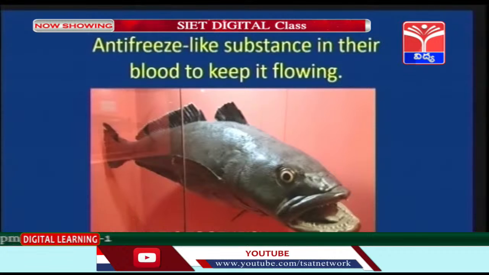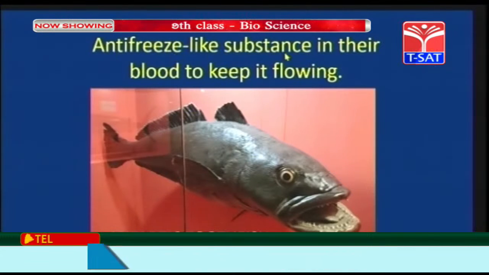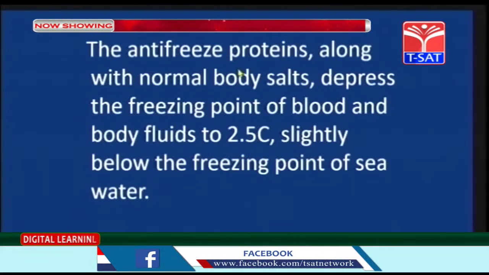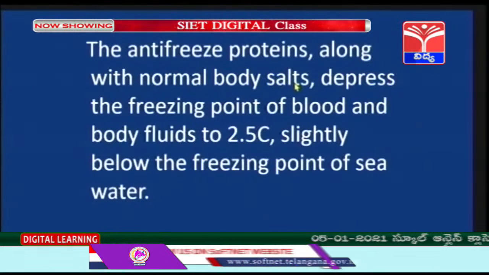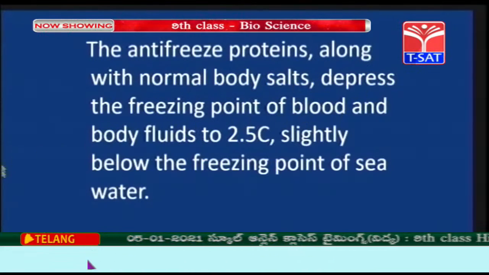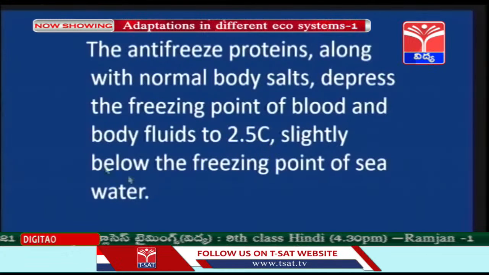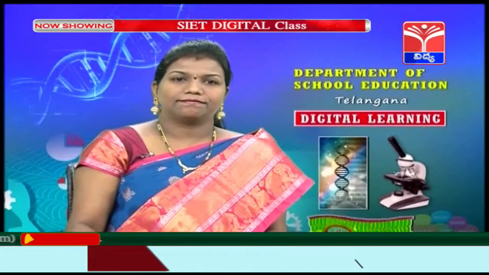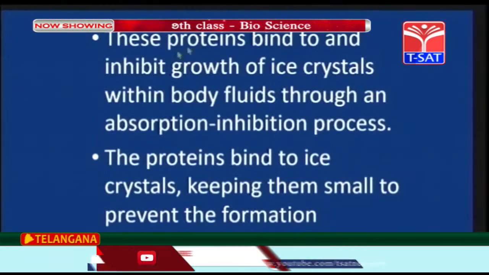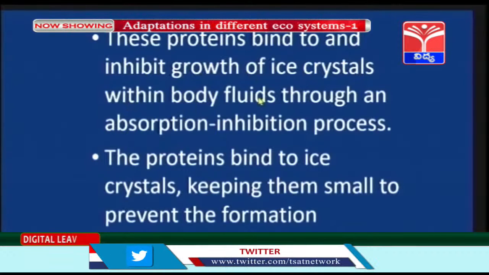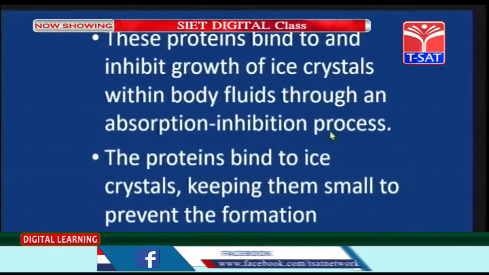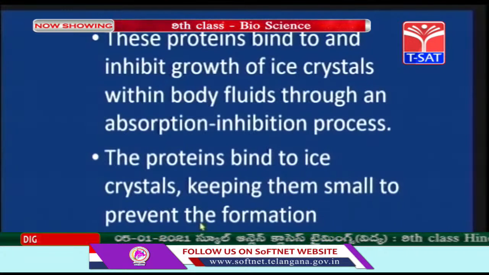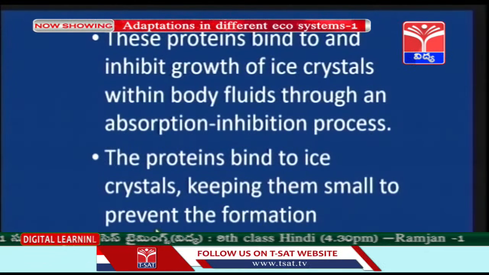Now, the Antarctic toothfish have antifreeze-like substances in their blood to keep it flowing. The antifreeze proteins along with the normal body salt depress the freezing point of blood and body fluids to 2.5 degrees centigrade, slightly below the freezing point of sea water. So these proteins bind to and inhibit growth of ice crystals within body fluids through an absorption inhibition process. So the proteins bind to ice crystals, keeping them small to prevent the formation of fish popsicles.